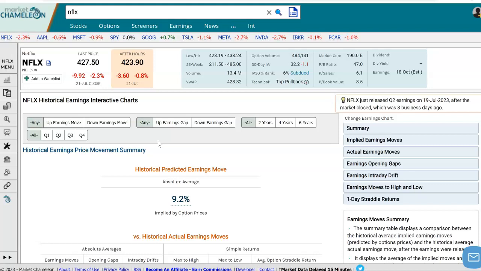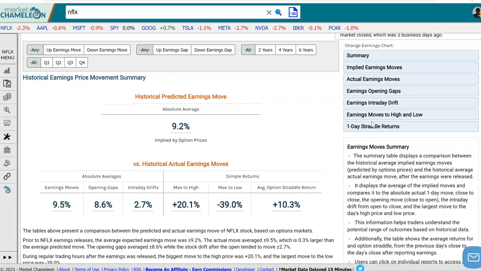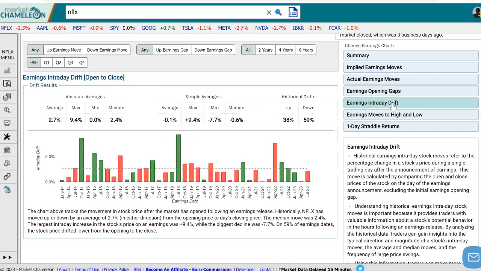And with this tool, we could look back in history to see what the stock tended to do from the open to the close of the day after reporting earnings. I'm going to use Netflix here as an example. We're going to go over here and pick the Earnings Intraday Drift. I'm going to click on that. And here we have some summary stats, and a visual of what the stock did from the open to the close of the day.